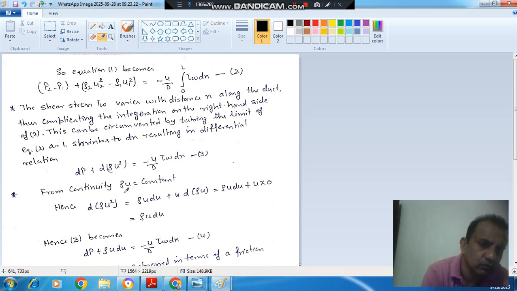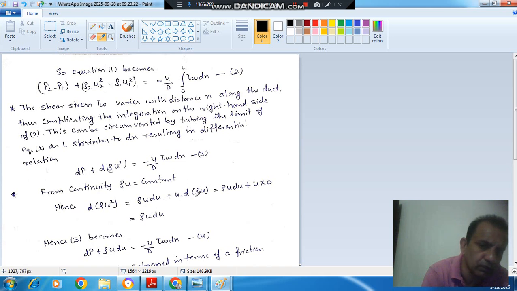Okay, and if we take rho u square and want to find its differential, then by using the product rule it will be rho u du plus u d rho u. So d rho u is having 0 value because rho u is constant.